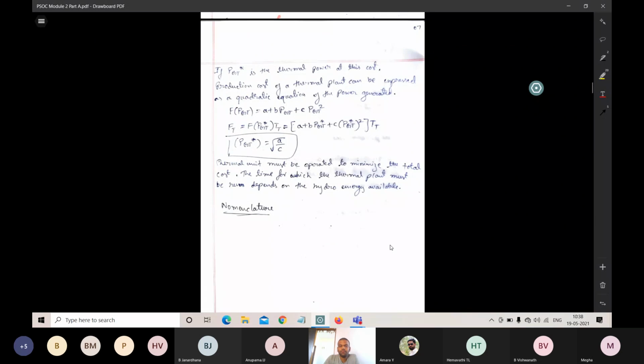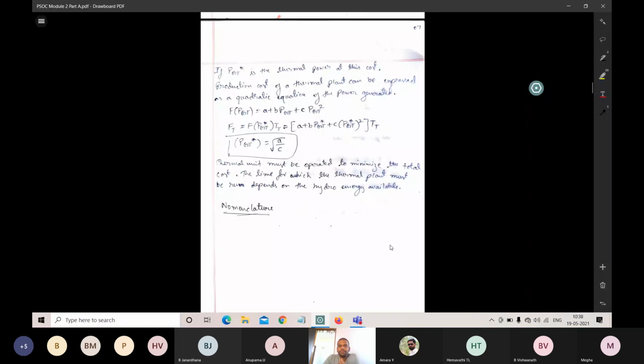Reservoirs are constructed not only to produce energy, but also for irrigation, drinking purposes, and usage by commercial factories and industries. So by keeping all these things in mind, the thermal plant must run in balance with the hydro energy. Like that, the scheduling will be made.